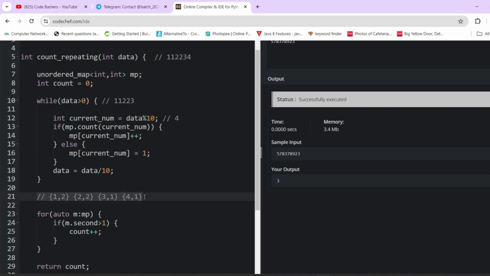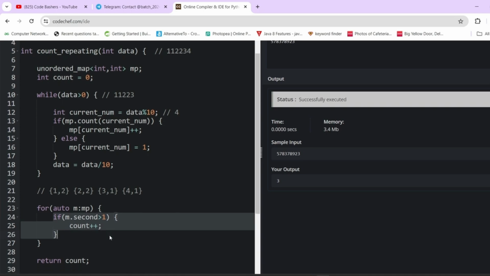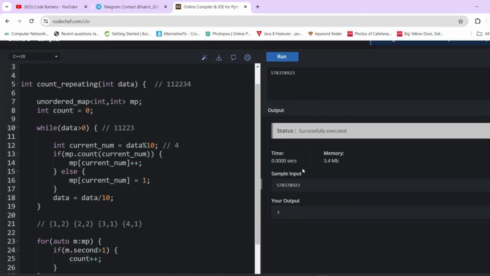Now we will traverse over this hash map and check for which keys the value is greater than 1, because that is the one that is repeating. So for every pair, by this if condition, if m.second is greater than 1, it means this is a repeating number. Therefore we will do count plus plus, and after this loop is over, our count value will contain the number of repeating digits. So we are simply returning it from here.